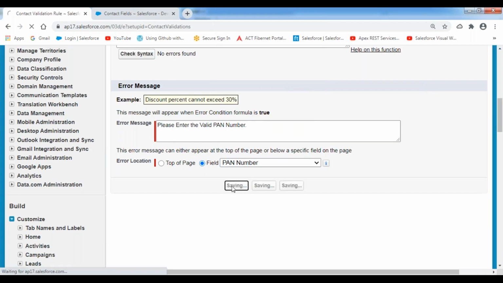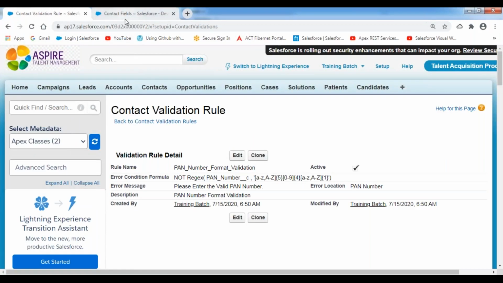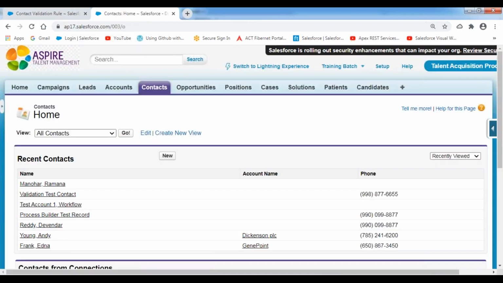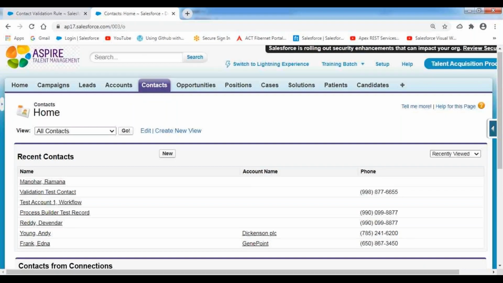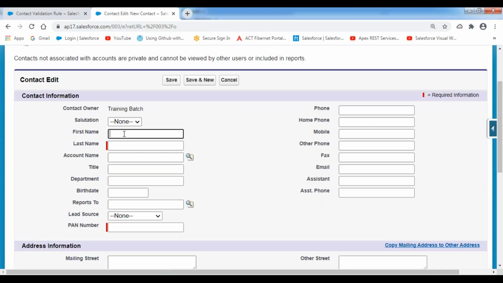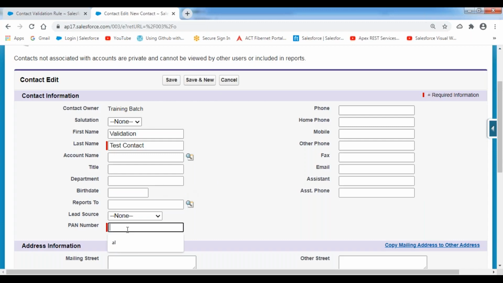Now click on save. So now my rule has been saved. Let's open that contact record, whatever we have, or else create a new contact record, because the rule is firing on both cases, upon creation and upon updation. So I'm going to be creating a new PAN number. Validation test contact. I'm giving the PAN number as some alphabets, then 89897. That means 5 digits.